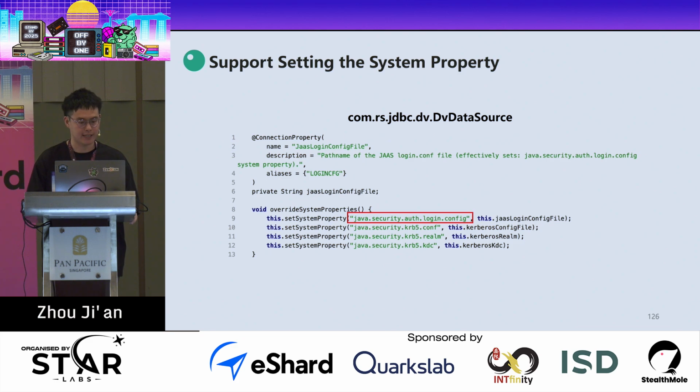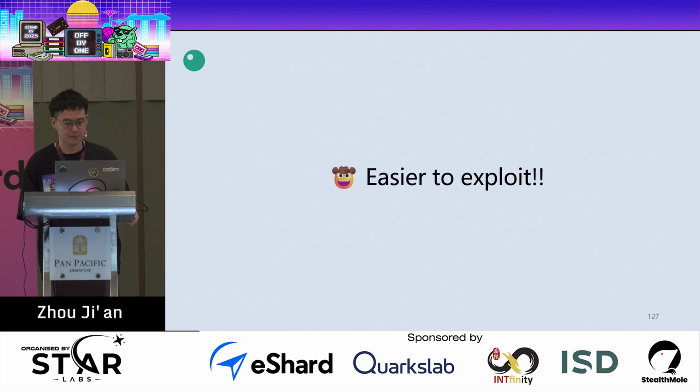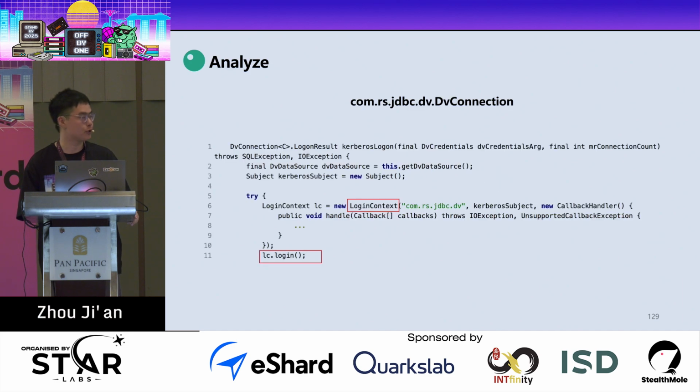And you can see here in the code that it indeed supports setting some property of the Java security auth login config, and it just gets the configuration from the connection string. So here we don't need to manually set the system property, and we can just control it through the JDBC connection string. So it is easier to exploit. But the question is how to trigger the bug. Also, we need to find the place where the login method of the login context is called.